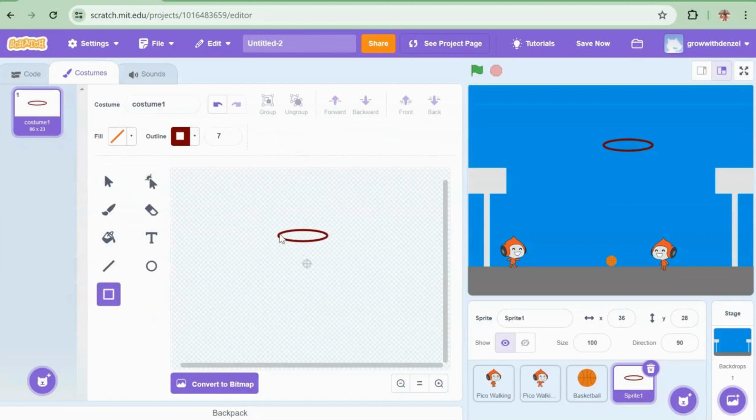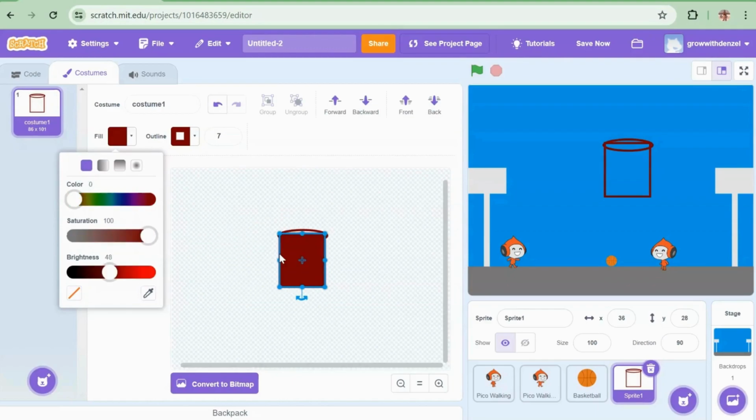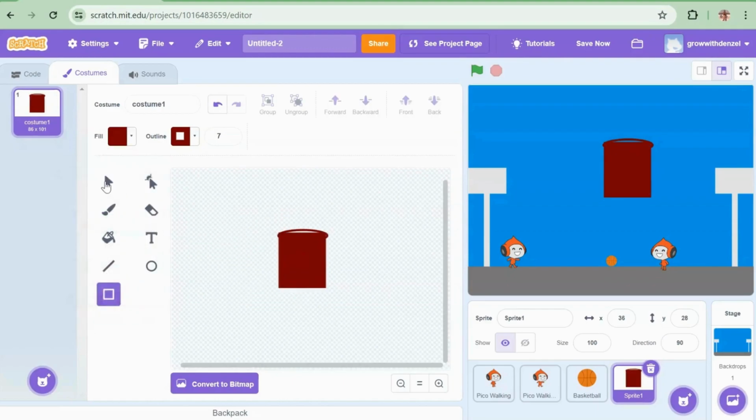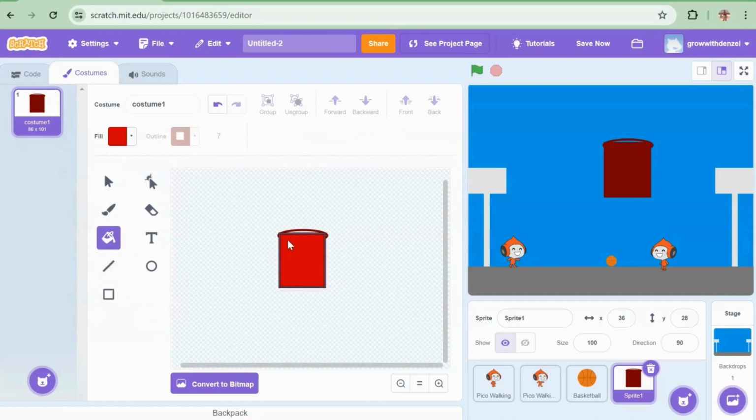Then you add a rectangle under the hoop. The rectangle will have a fill of the outline. Since everything looks black or brown, we can brighten things up a bit. Okay?